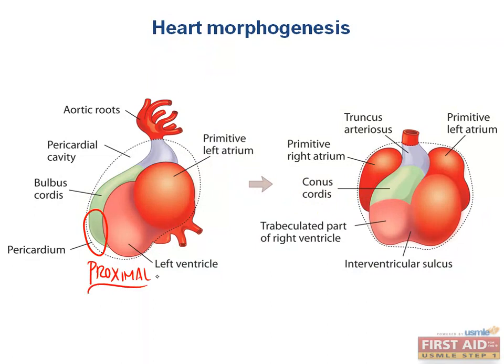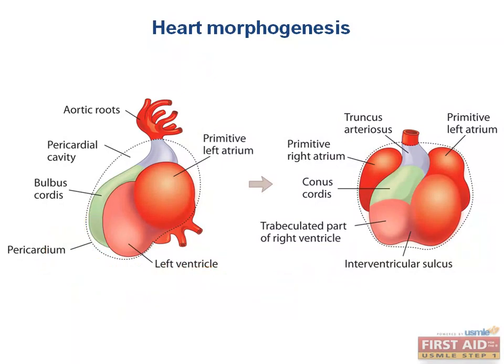Finally, the proximal third of the bulbus cordis becomes what? What position does it seem to be sitting in? It seems to be sitting in the position of the right ventricle, and it will become the trabeculated part of the right ventricle. It will balloon out, and you will eventually add trabeculations. The diagram here is misleading because it seems like the left ventricle is becoming the trabeculated part of the right ventricle, but do not let that mislead you. The bulbus cordis proximal segment becomes the trabeculated part of the right ventricle. We will discuss further this left ventricle in a second.